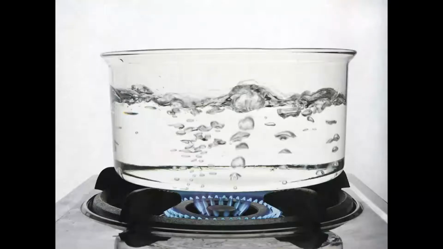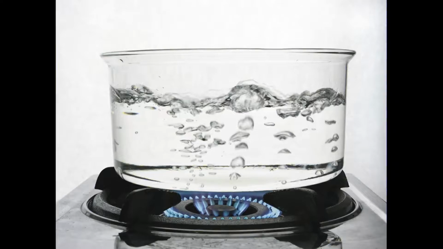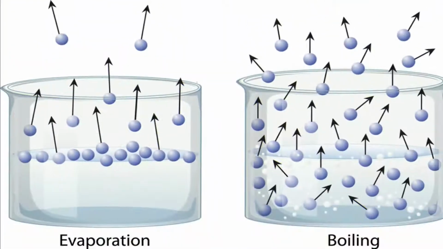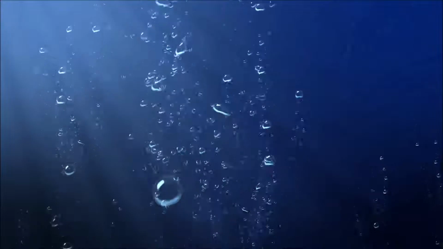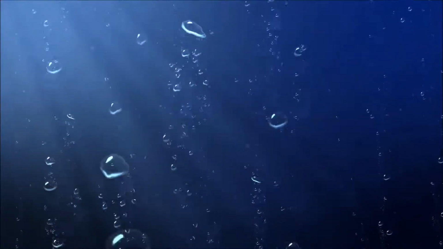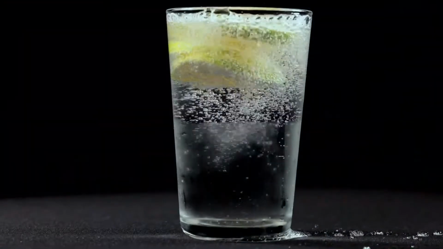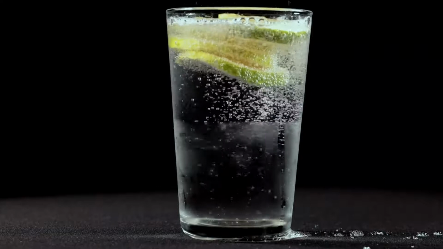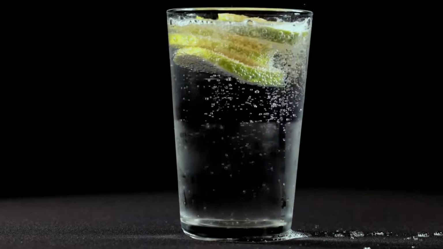When a liquid is heated, all particles receive more energy and move more quickly. Fast-moving particles escape from the liquid surface or collect in the liquid to form bubbles. The bubbles rise to the surface and burst open into the air. The fast-moving particles are released from the liquid to form a gas.